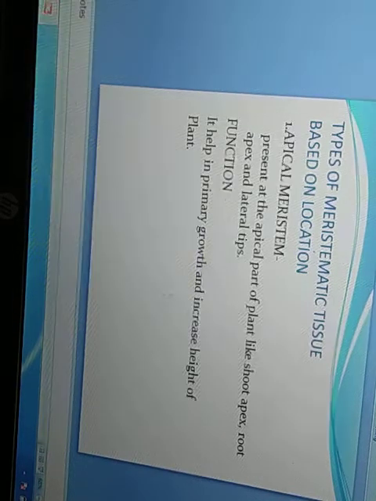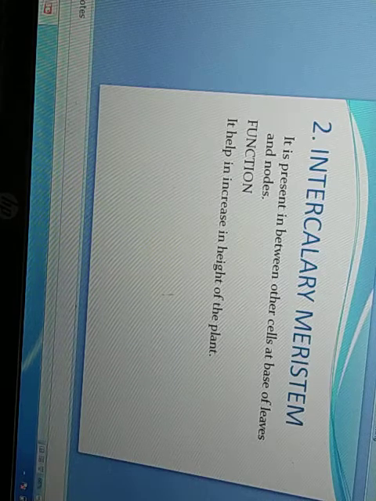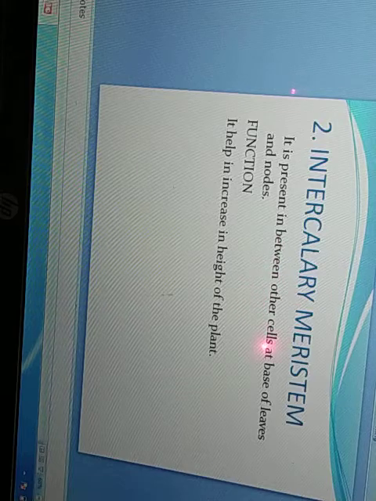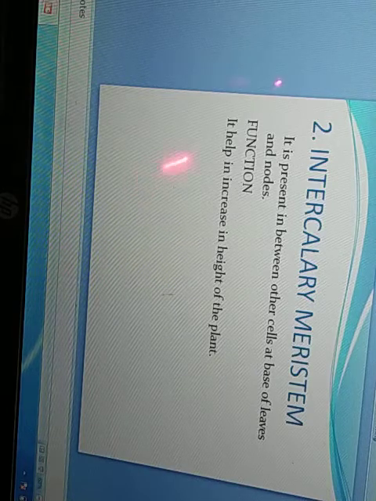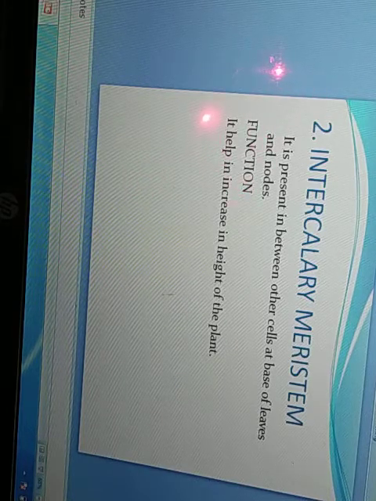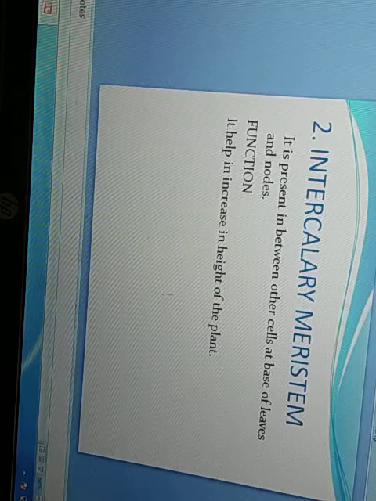Next comes the intercalary meristem. It is present in between other cells at the base of leaves and the node. The function of intercalary meristem is that it helps in increase in the height of the plant, or it also helps in increase